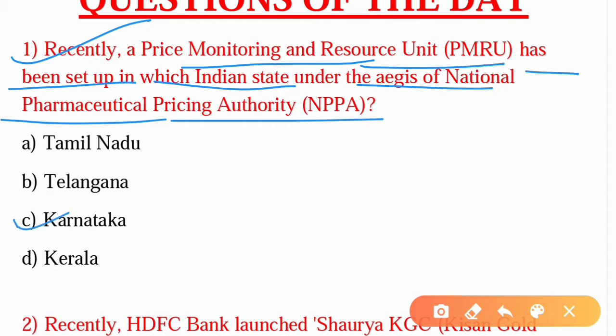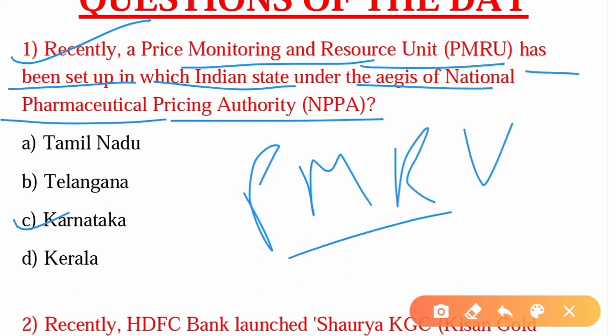PMRU, which stands for Price Monitoring and Resource Unit, will function at the state level under the direct supervision of the state drug controller for increasing outreach of NPPA, the National Pharmaceutical Pricing Authority.